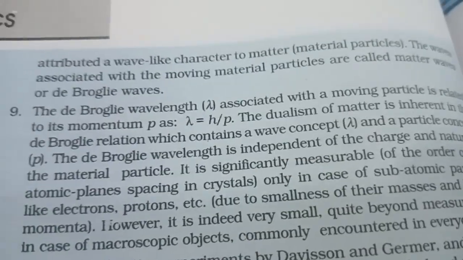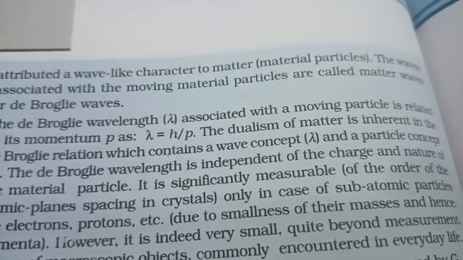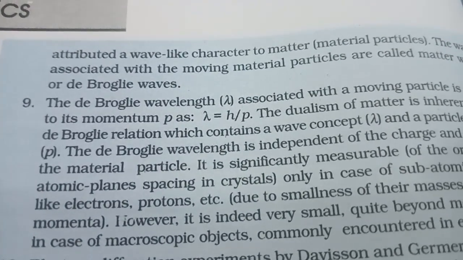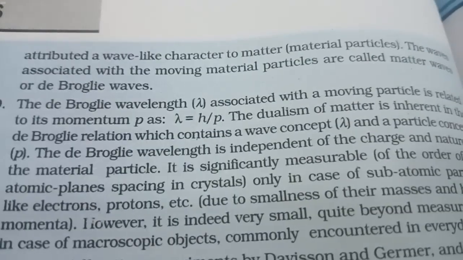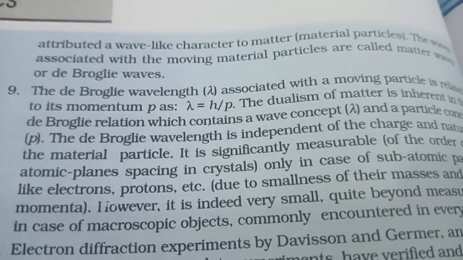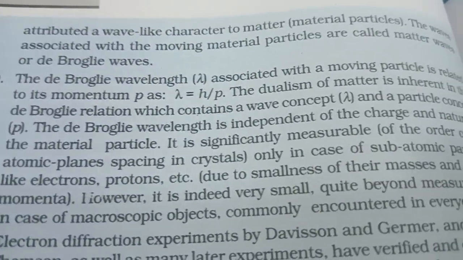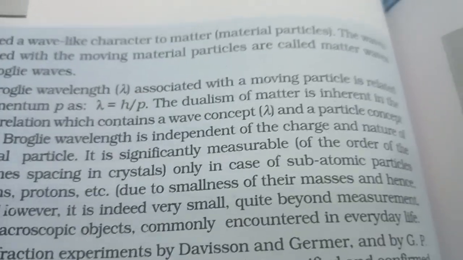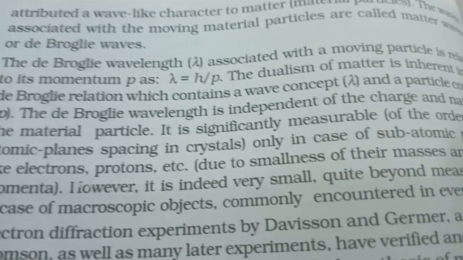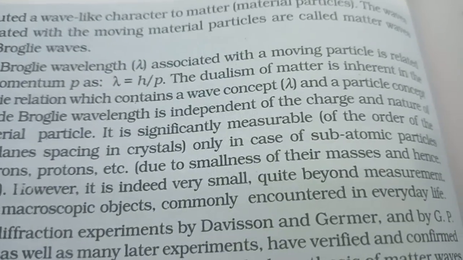The de Broglie wavelength lambda associated with the moving particle is related to its momentum p as lambda is equal to h upon p. The dualism of matter is inherent in the de Broglie relation, which contains a wave concept lambda and a particle concept momentum. The de Broglie wavelength is independent of the charge and the nature of the material particle.